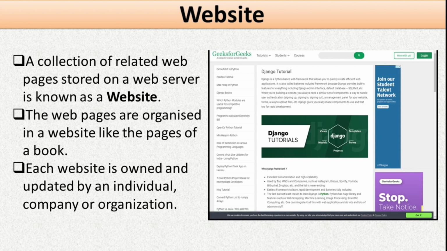Web pages are organized in a website like the pages of a book. We have seen that in a book so many pages are there. In the same way, in a website so many related web pages are there which contain related information about that website. It is maintained by different individuals or organizations. Suppose a school website is there which is going to be maintained by the school. A company website is there which is going to be maintained by the company, or a government website is there which is going to be maintained by that government.